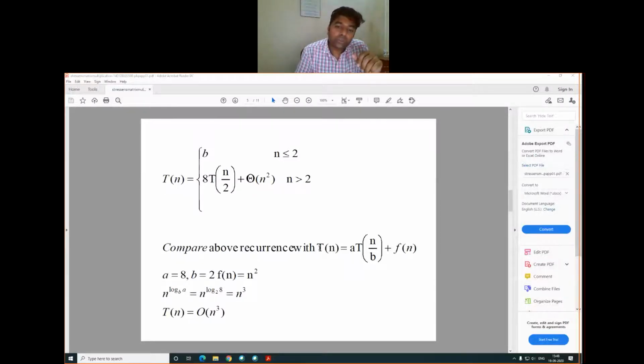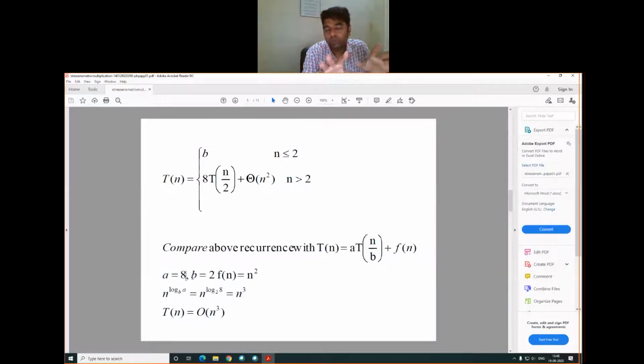This equation occurs by using the master theorem formula that we will discuss in the next class, most probably. Here you can see the general formula: T of n is equal to a T of n by b plus f of n, where a is the total number of multiplications. So a is equal to 8. We'll see how this formula works.